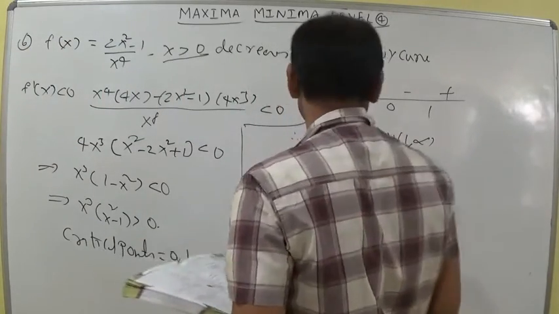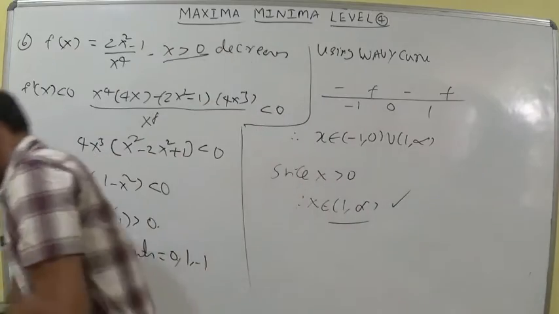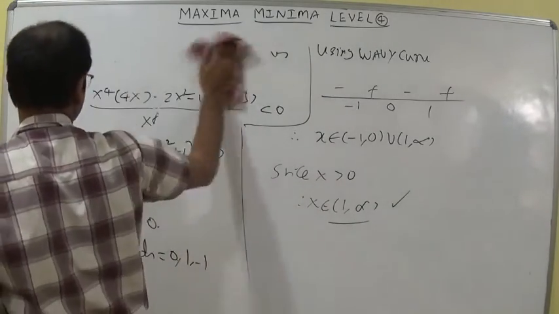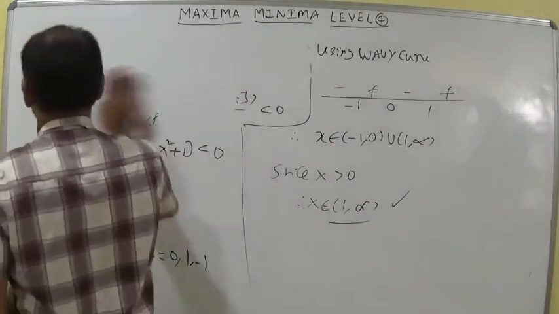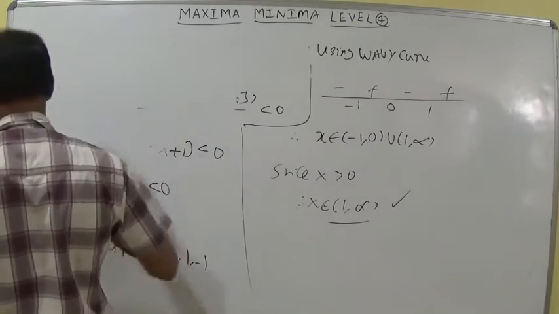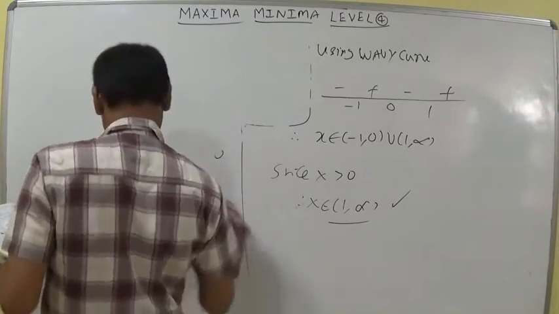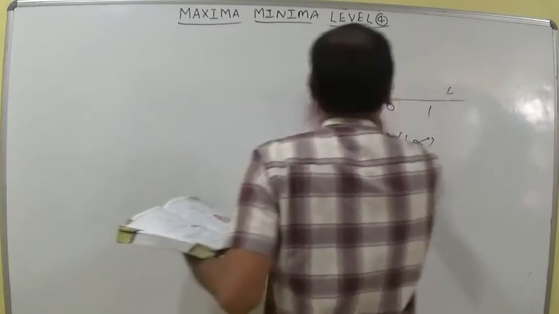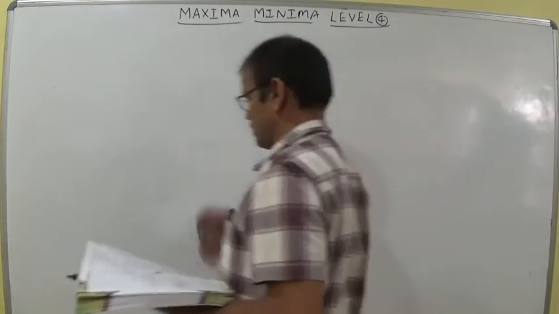Let us discuss the seventh question. F of x is equal to 4 sin cube x minus 6 sin square x.